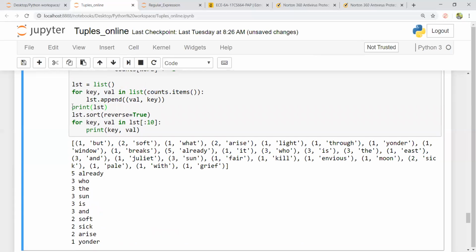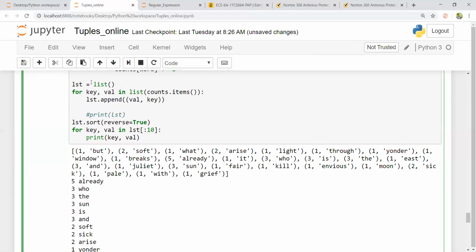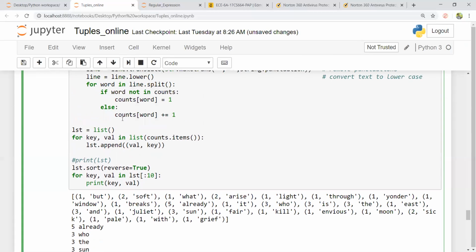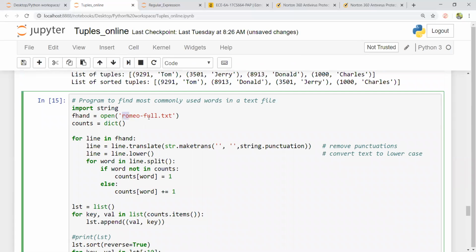Yeah, I shall comment this, but if you would like to print this list, you have to uncomment this line, and whatever text you want to give, you can have your own text. Otherwise, I'll be attaching this Romeo hyphen full dot text example text for your experiment. Or else you can have any text.